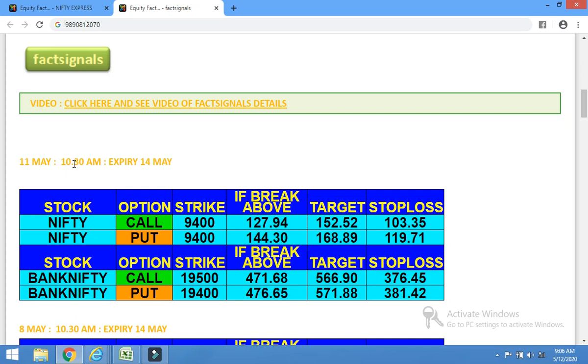After 10:30, the Nifty call 9400 has not crossed its entry price. The Bank Nifty call has not crossed its entry price. Only puts crossed the entry price on 11th May, and we can see what happened here.